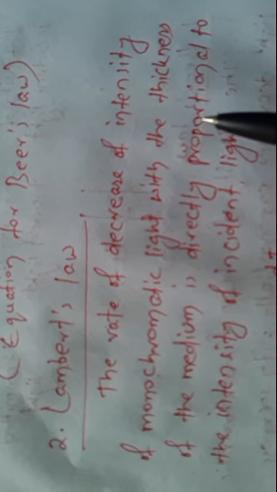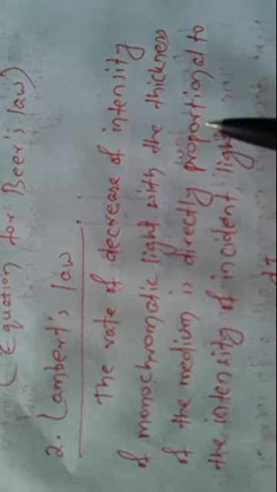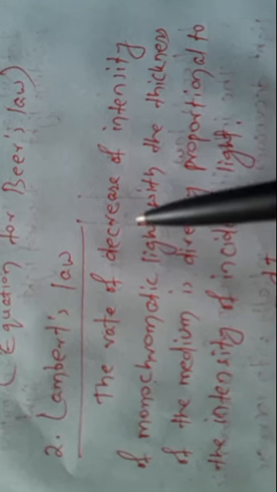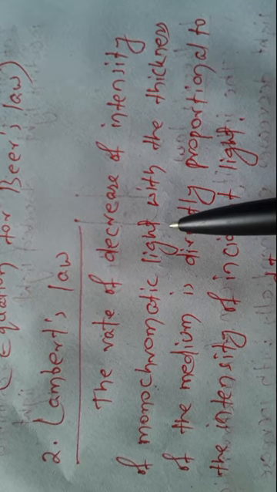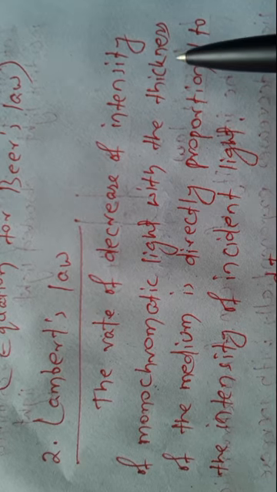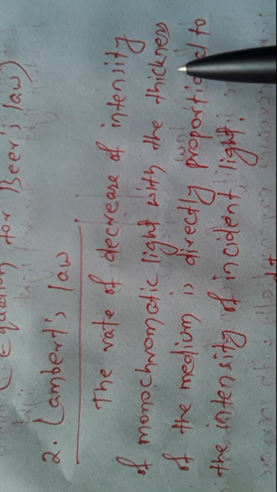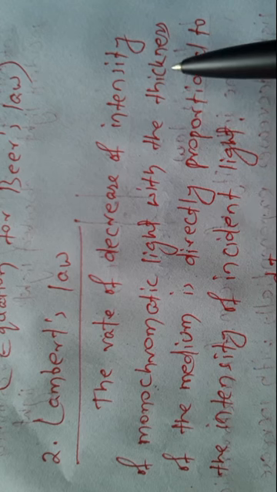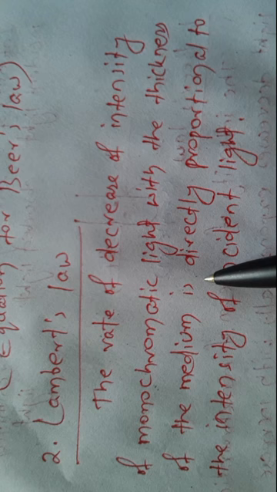Next, come to the second law, that is Lambert's law. According to Lambert's law, the rate of decrease of intensity of monochromatic light with the thickness, here the term thickness is coming instead of concentration of the sample, of the medium is directly proportional to the intensity of incident light.